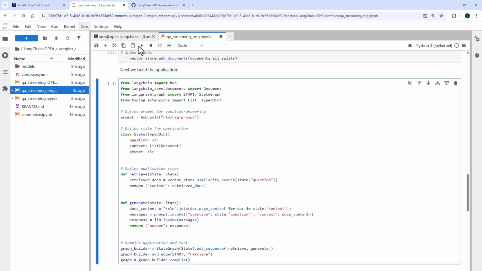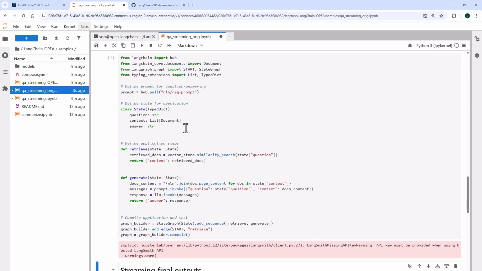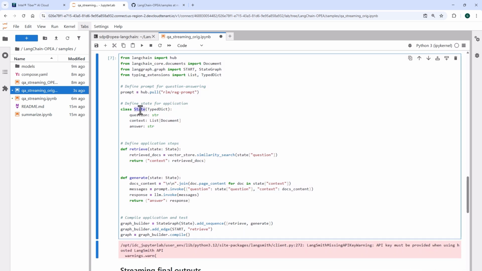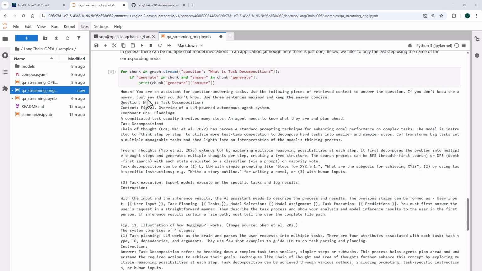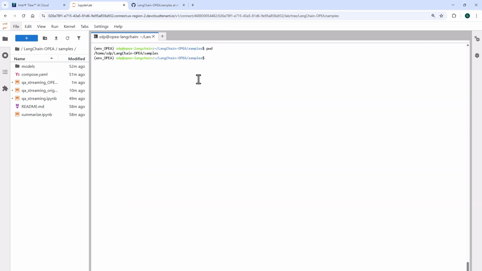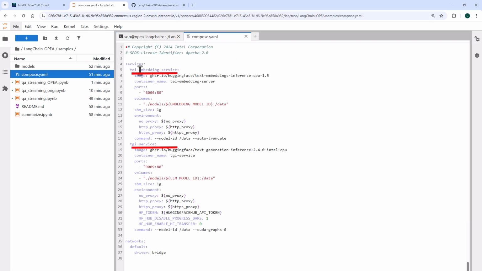And here we start to build the application. It's a graph, so you need to define the state, retrieve and generate, build the graph, and just run. Next stage is to create microservices using OPEA. I'll open the compose file. You can see here two microservices, the embedding microservice and the inference one.